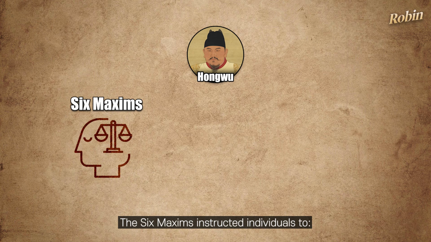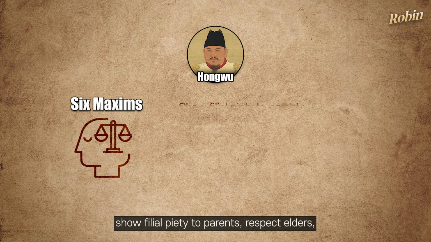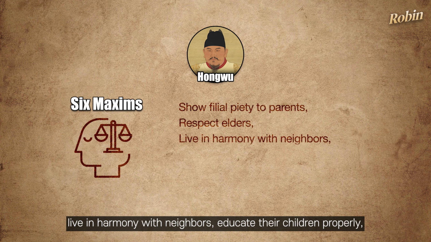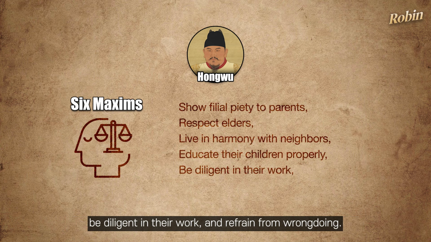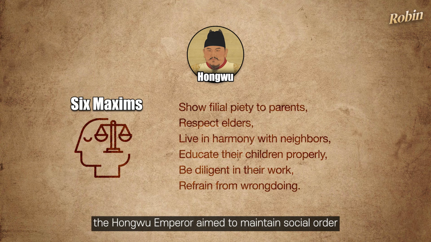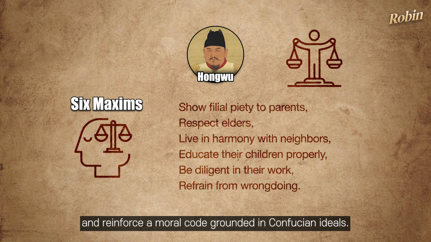The Six Maxims instructed individuals to show filial piety to parents, respect elders, live in harmony with neighbors, educate their children properly, be diligent in their work, and refrain from wrongdoing. Through these values, the Hongwu emperor aimed to maintain social order and reinforce a moral code grounded in Confucian ideals.